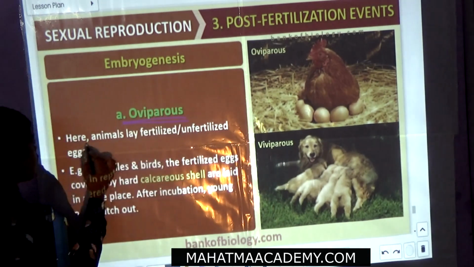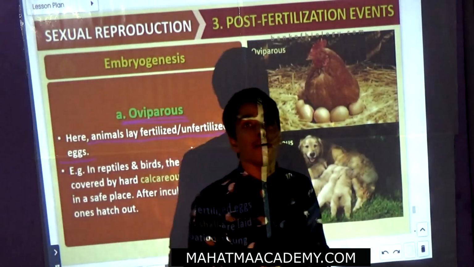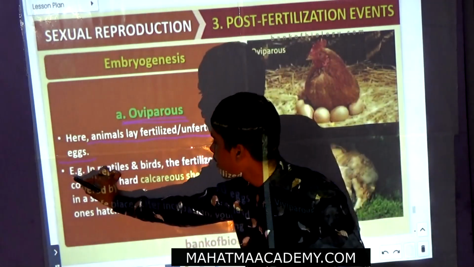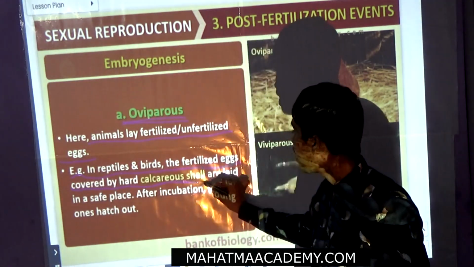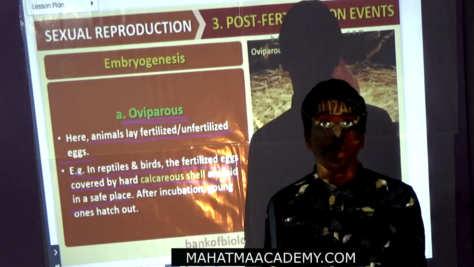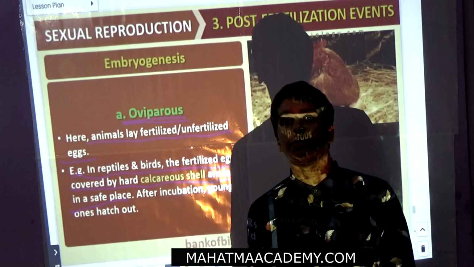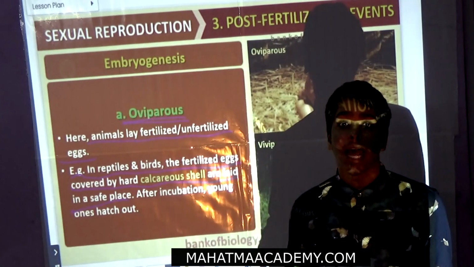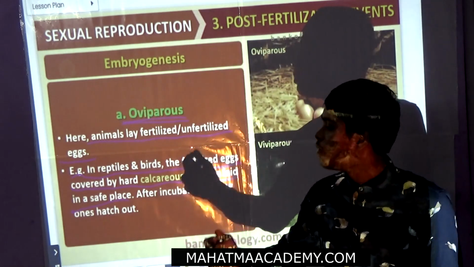Oviparous means organisms lay fertilized or unfertilized eggs. So here the organisms directly lay eggs, and after hatching they form a new organism. For example, in reptiles and birds, the fertilized eggs are covered by a calcareous shell and laid in a safe place. That means the shells are made up of calcium carbonate and are laid in a safe place. After some time, they will develop into new organisms and they will hatch out. Okay, this is the one.